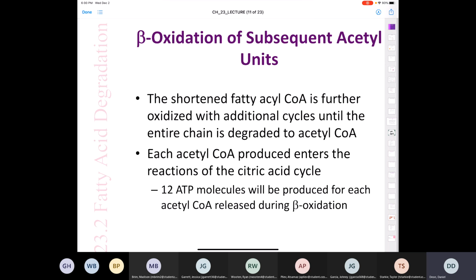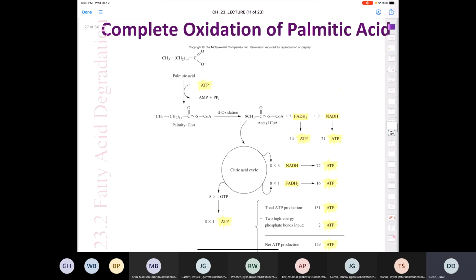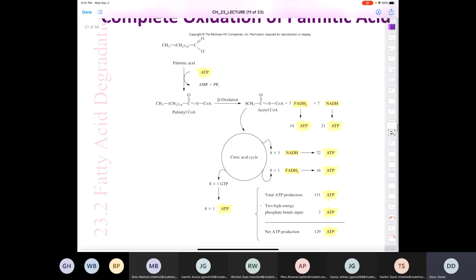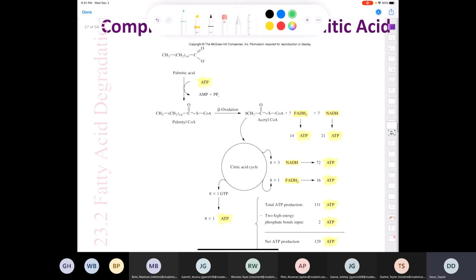And there we go. So if we tally up the complete oxidation of palmitic acid, and this is just an example, a very specific example, but it will help you to understand what is going on here. And I don't know if I should be recording this, but I can tell you a question that was asked on a previous final exam.